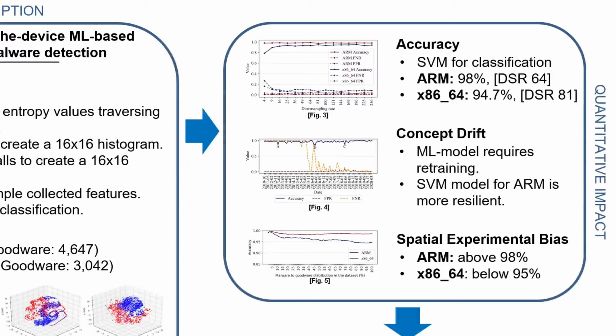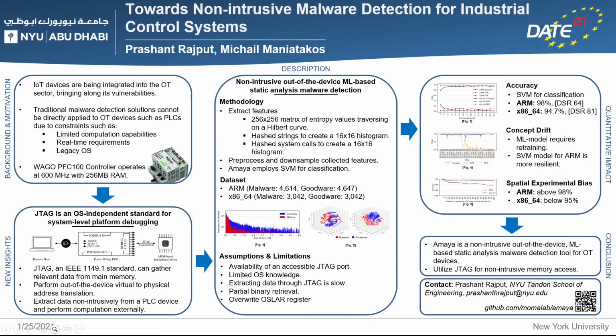We also study concept drift, a phenomenon due to which the machine learning model's accuracy starts to decrease with the introduction of new data changing over time. This requires model retraining, and as evident, the accuracy decreases due to the introduction of new variants and new malware. Finally, we also study spatial experimental bias and observe that machine learning models' performance remains high.